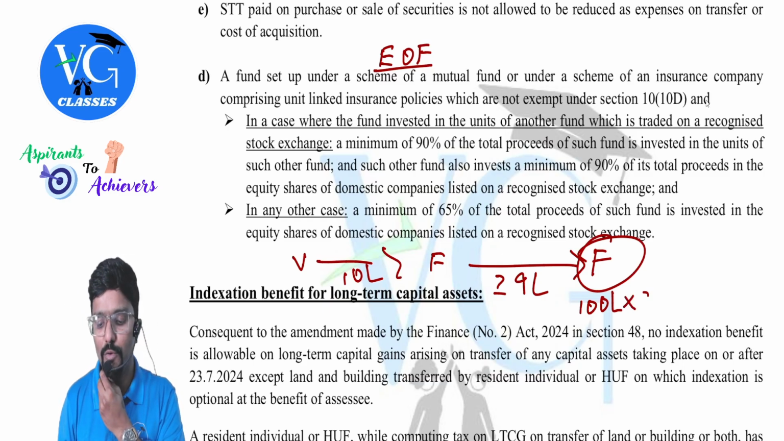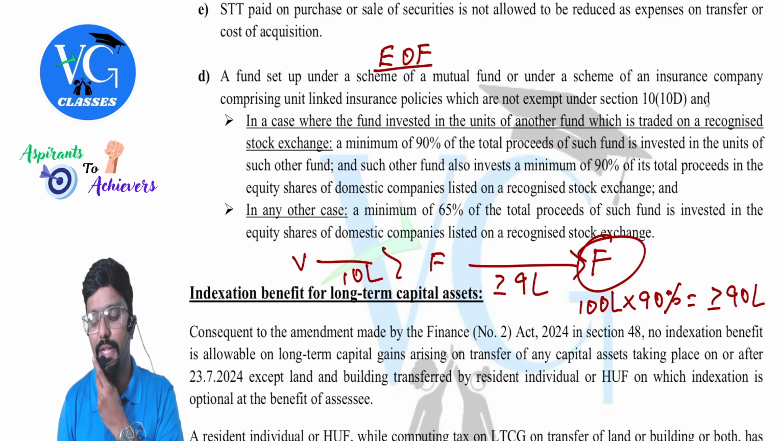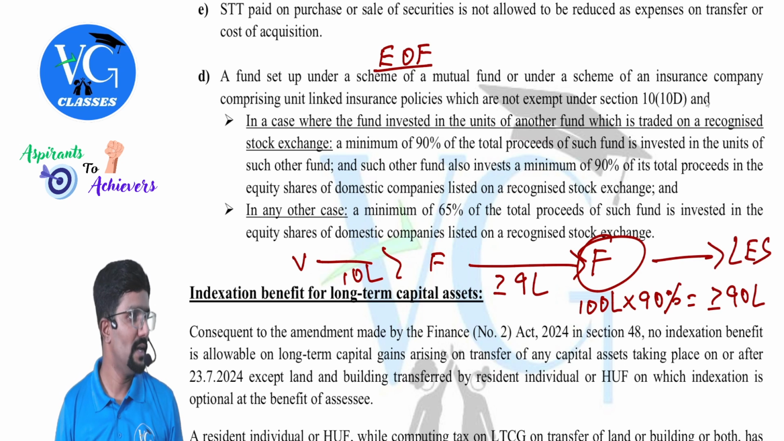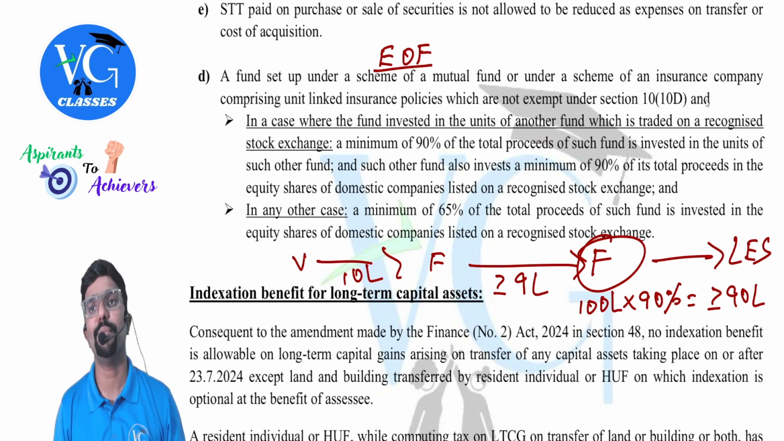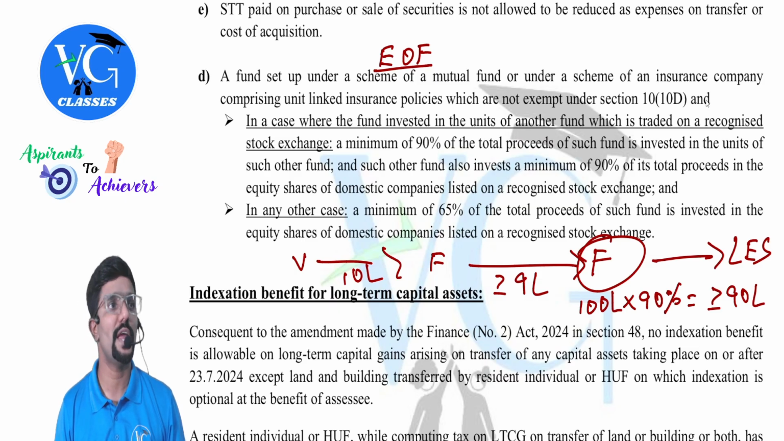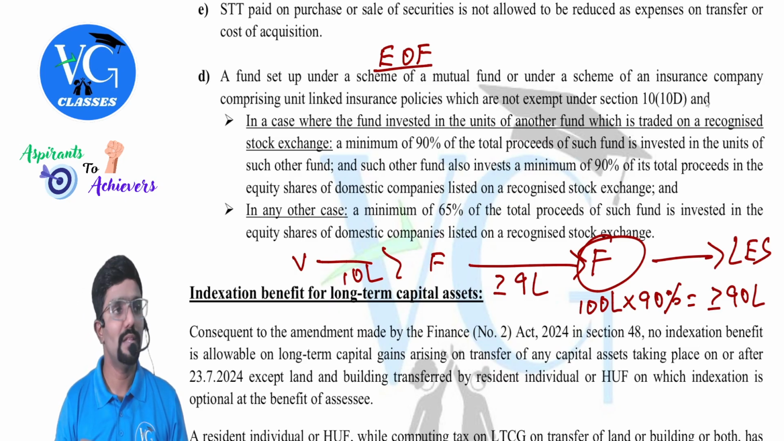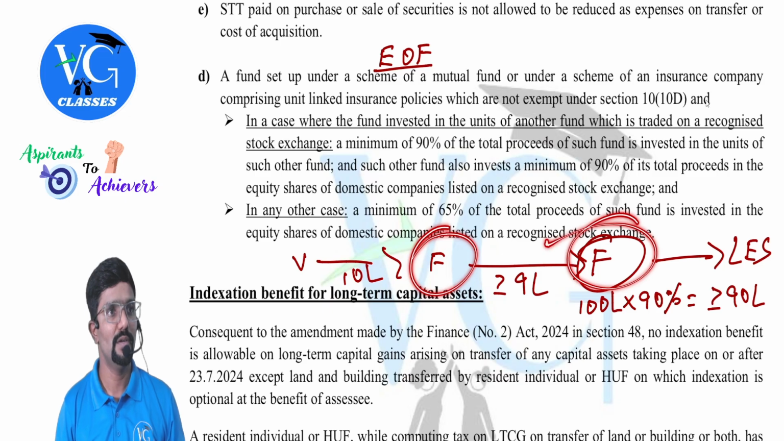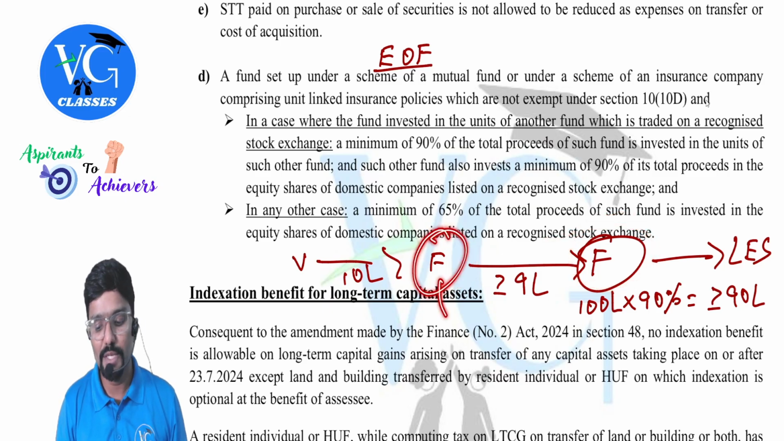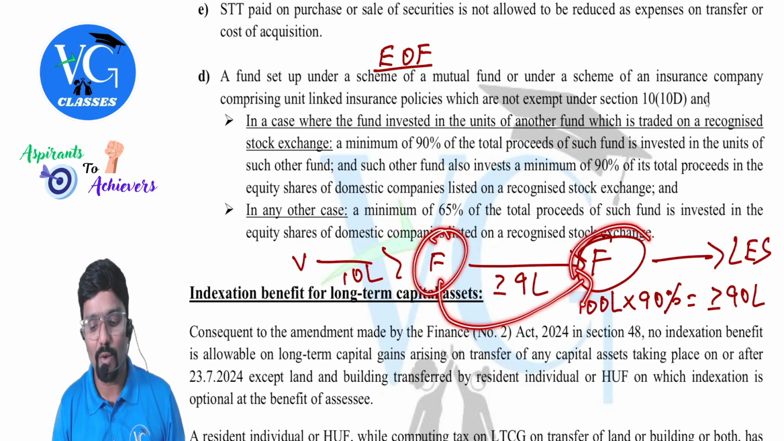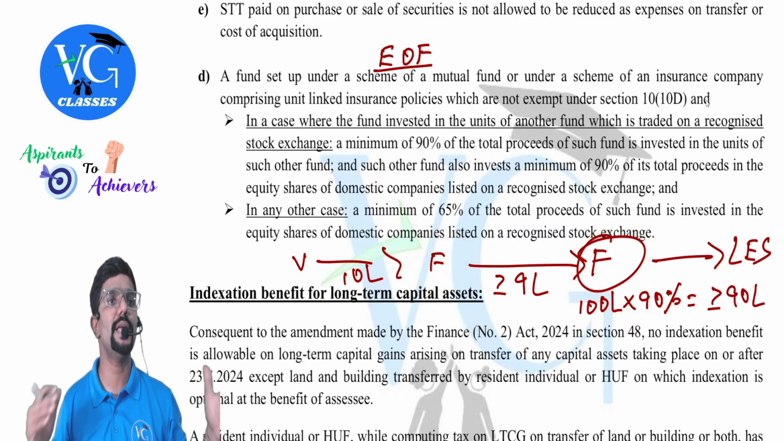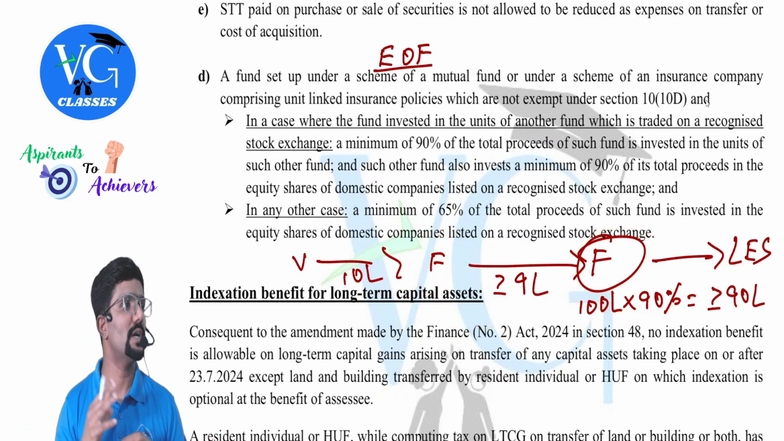So that means out of this, how much do they have to invest? Minimum 90 lakh. Where, sir? In the listed equity shares of a domestic company in the recognized stock exchange. Because like me, there might be hundreds of people, thousands of people who would have invested here and here. So here they have to invest minimum 90%. Same way here, whatever they have received totally, 90% they have to invest in listed equity shares of domestic company.